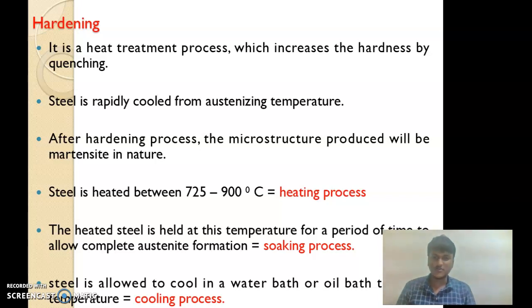Steel is heated between 725 degrees to 900 degrees centigrade, and this is called the heating process. The heated steel is held at this temperature for a period of time to allow complete austenite formation, and this duration is called the soaking process. Steel is allowed to cool in a water bath or oil bath to room temperature, and this is called the cooling process.